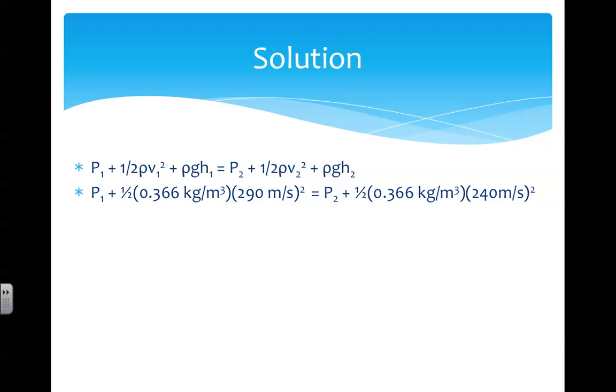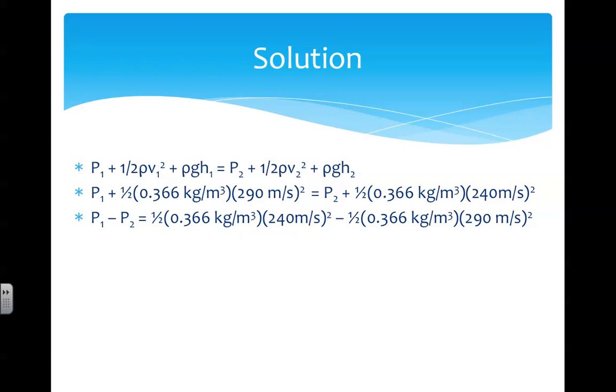But here we are not concerned with the individual pressures above and below the wing, but instead the difference in pressure. So we bring the pressures to the same side and all the other terms to the other side, and we will calculate the pressure difference to be negative 4,850 pascals. It is fine that we get a negative pressure difference because we only want the magnitude anyway.